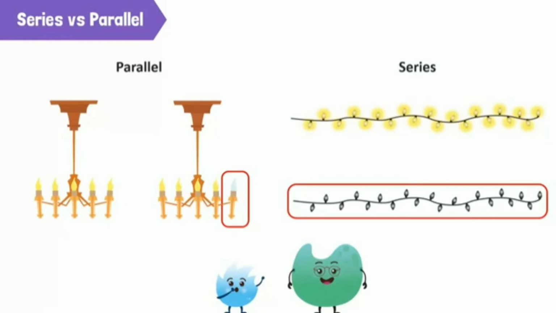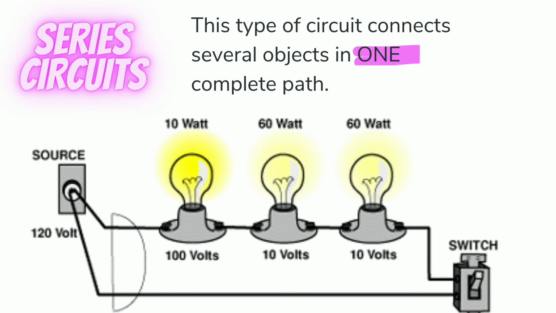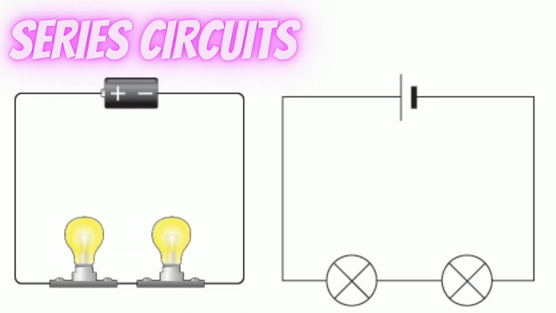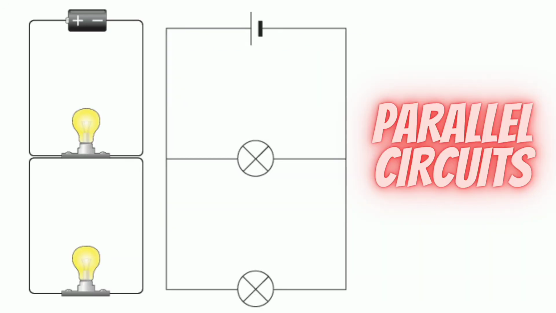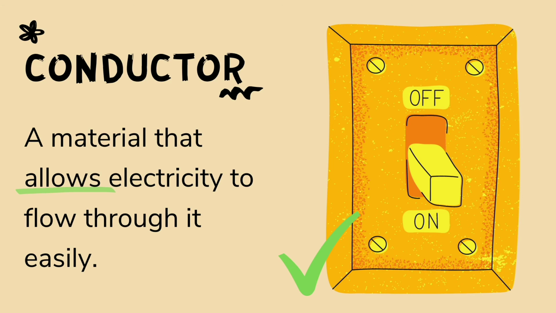So let's have a quick review. A type of circuit that connects several objects in one complete path? That is a series circuit. And the type of circuit that has more than one complete path? It is a parallel circuit. A conductor is a material that allows electricity to flow through it easily.